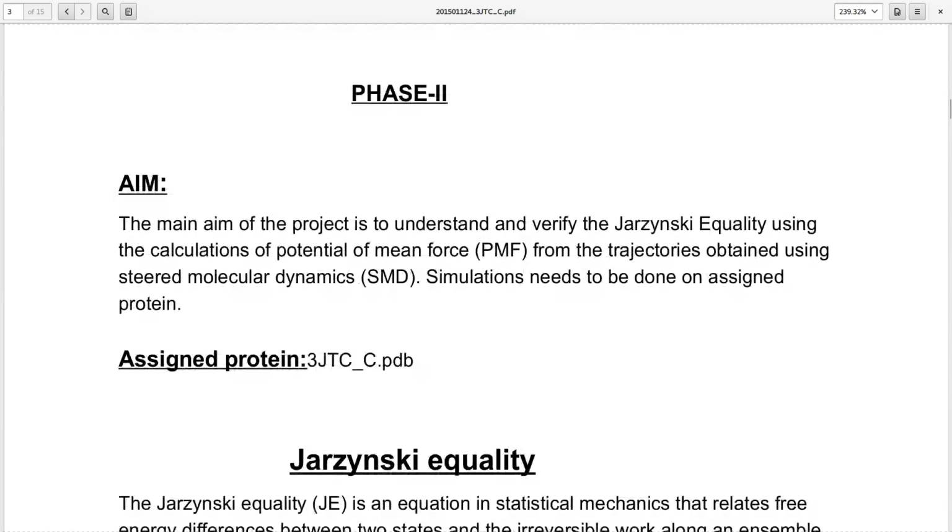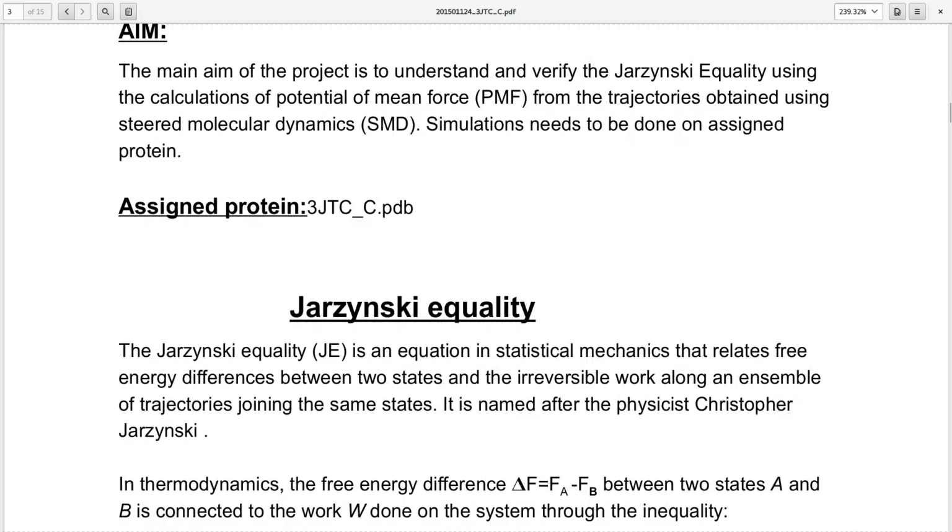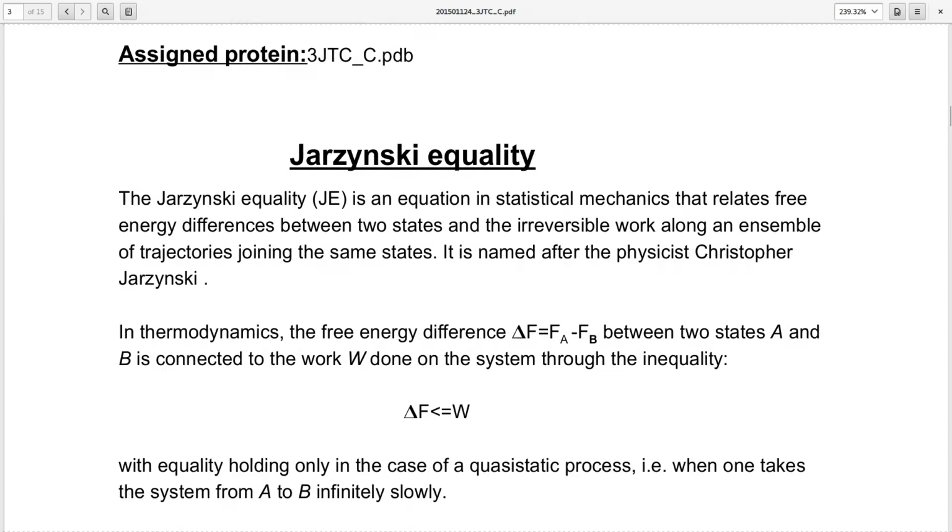Now the aim of phase 2 is to understand and verify the Jarzynski equality using the calculations of potential of mean force, PMF, for the trajectories obtained using steered molecular dynamics, SMD. Simulations need to be done on the assigned protein. The protein assigned to me is 3JTC_C.pdb.